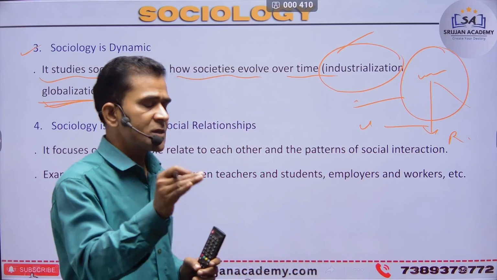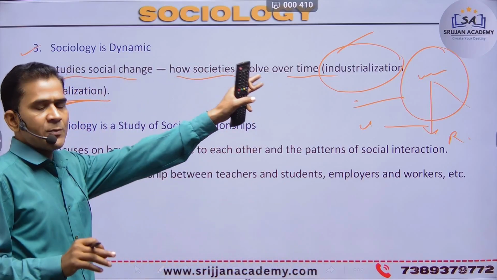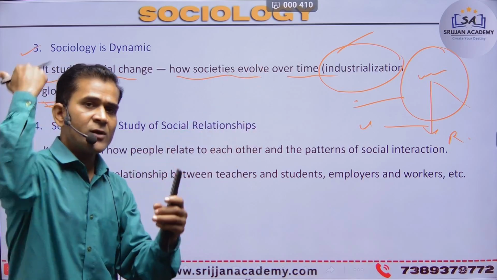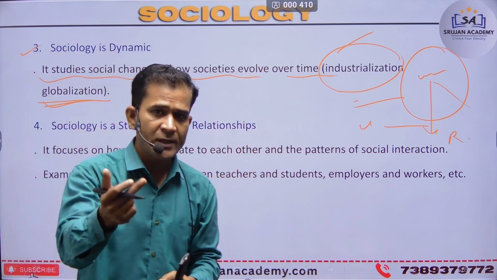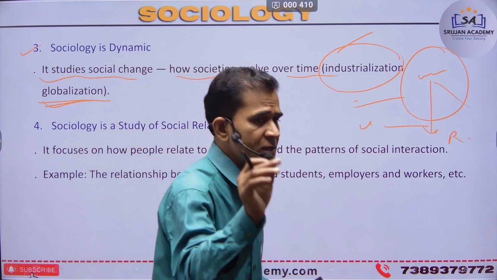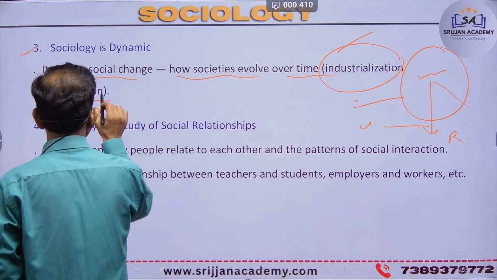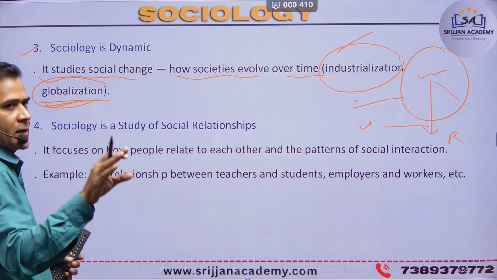That procedure is the globalization process, and it is the effect on our society, the change of our society. That's a dynamic procedure through globalization. So sociology is dynamic, right?